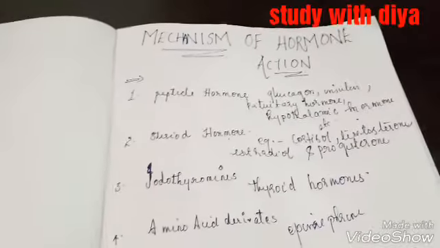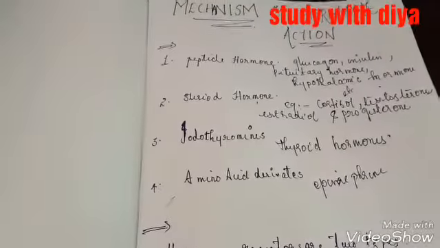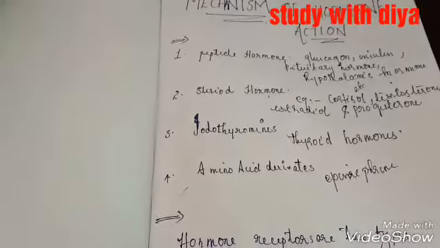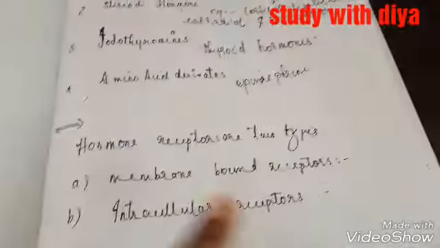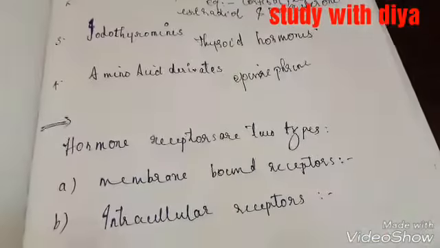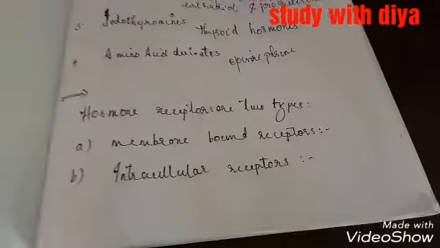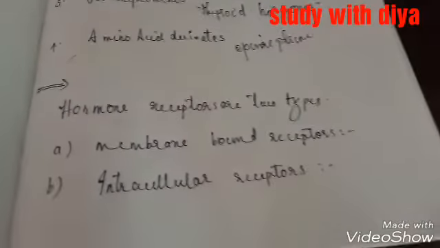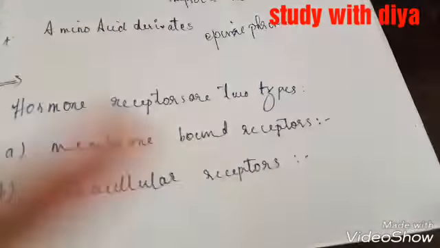And hormone receptors are 2 types. We also see that these hormones bind to hormone receptors located in the target tissue. The hormone receptors are 2 types: membrane-bound receptors and intracellular receptors. The first one is membrane-bound receptor and the second one is intracellular receptors.